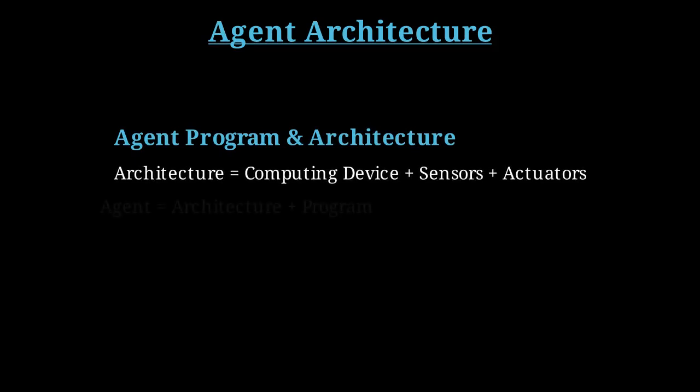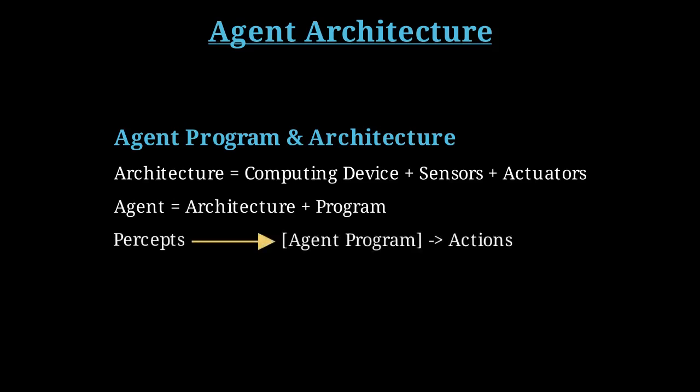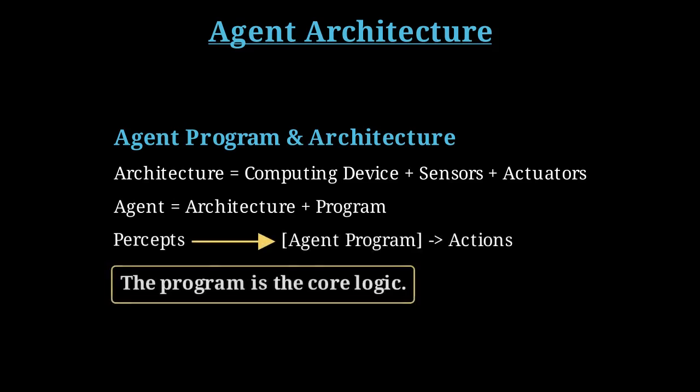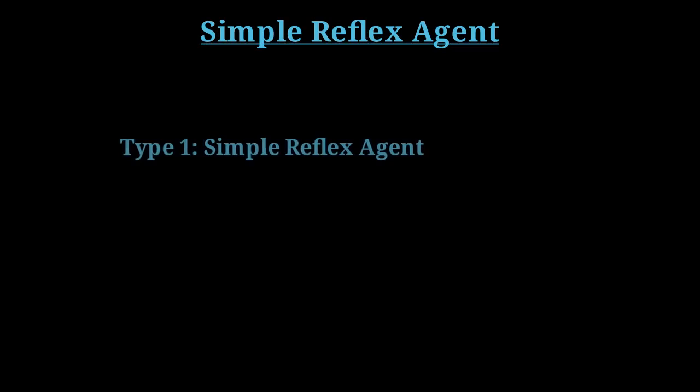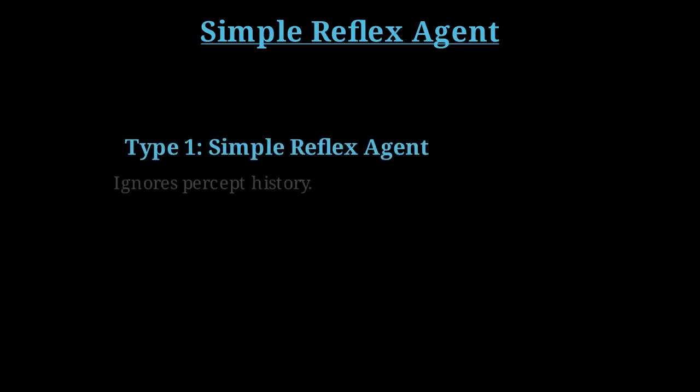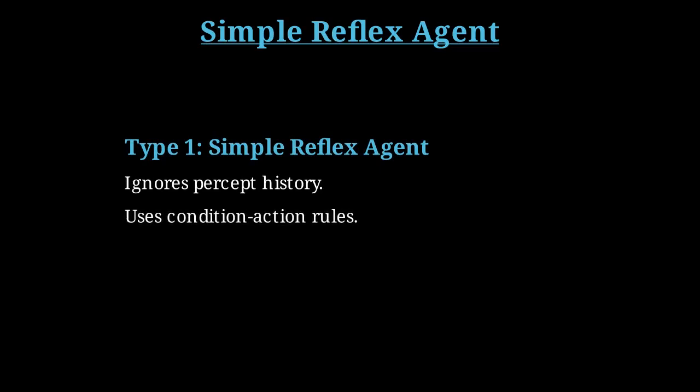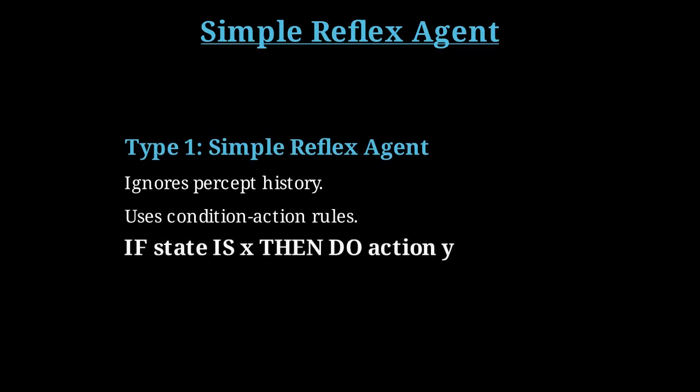The architecture is the computational device with physical sensors and actuators. The agent program is the function that implements the mapping from percepts to actions. We will now explore a few fundamental types of agent programs. The simplest agent is the simple reflex agent. It selects actions based only on the current percept, ignoring the rest of the percept history.